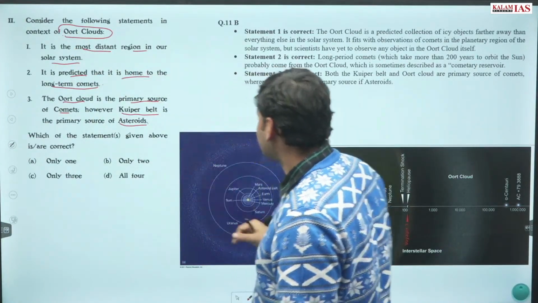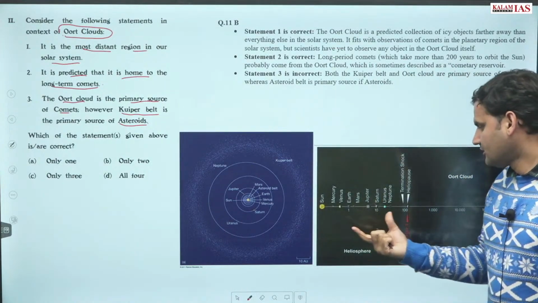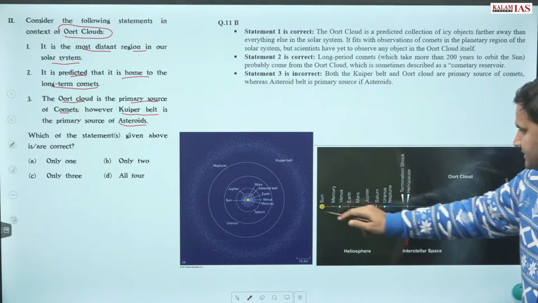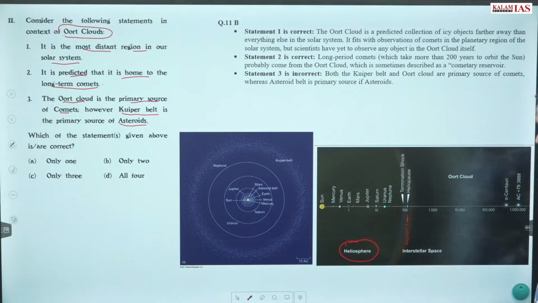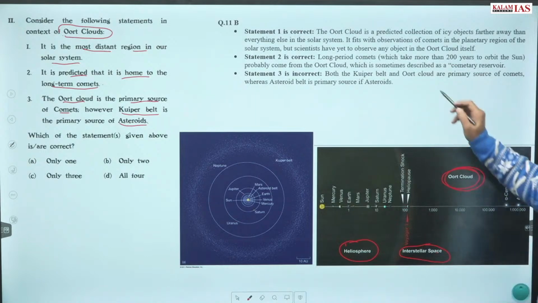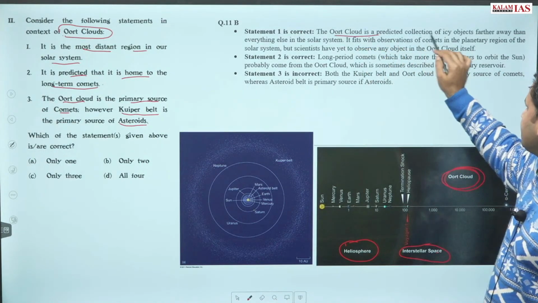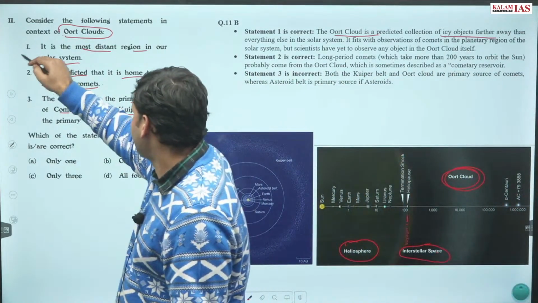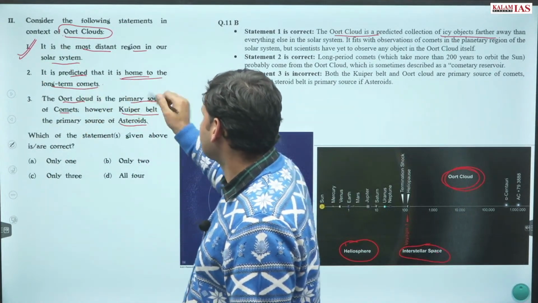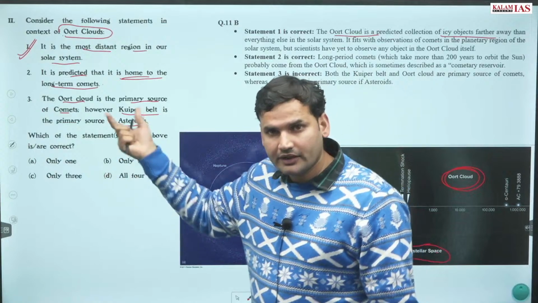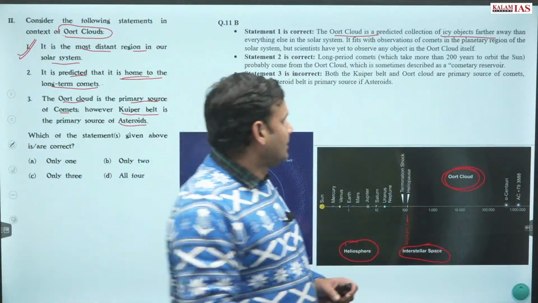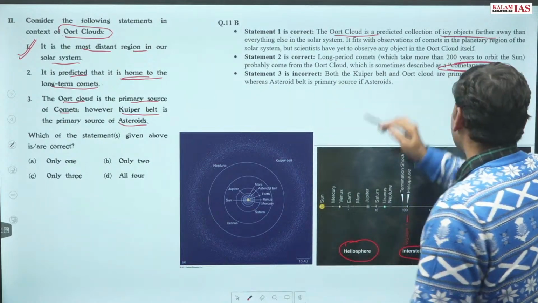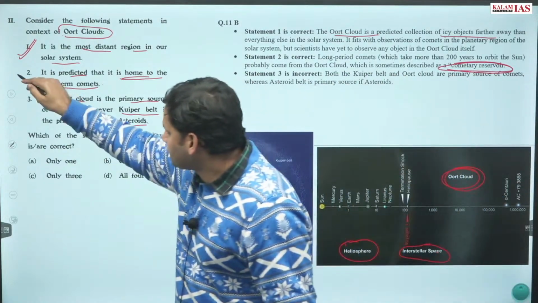It is the most distant region in our solar system. You can see here also: this is Sun, heliosphere. Thereafter we have interstellar space. This is the region of Oort clouds. Oort clouds is predicted as a collection of icy objects. First statement is correct. Obviously, it is considered to be home of long-term comets. In fact, Oort clouds को कहा ही जाता है cometary reservoir. This statement is also correct.